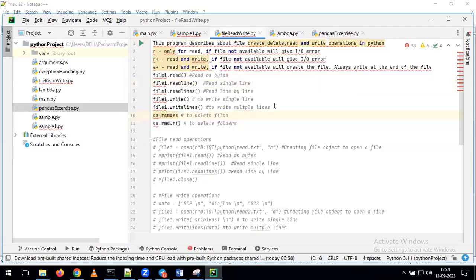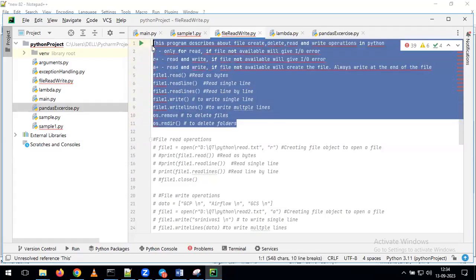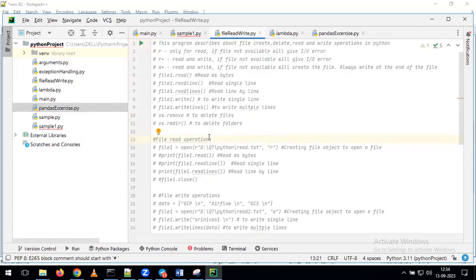But so far, whatever we discussed, you can see everything in the script. After completion of the class, I will send the script. In the same script, you can see the notes, and at the same time you can see the examples also. With that, you can perform the practice in the proper way.